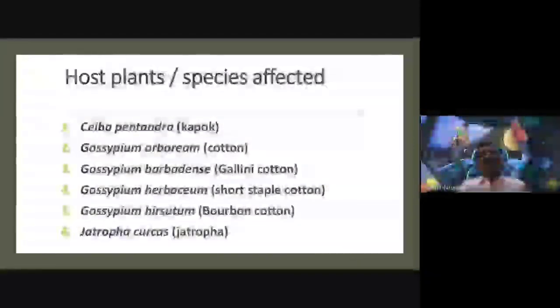The host plants of this causal organism are not only Gossypium species but also some other species that act as hosts. Number one, Ceiba. Ceiba we can also call the kapok plant or kapok tree.